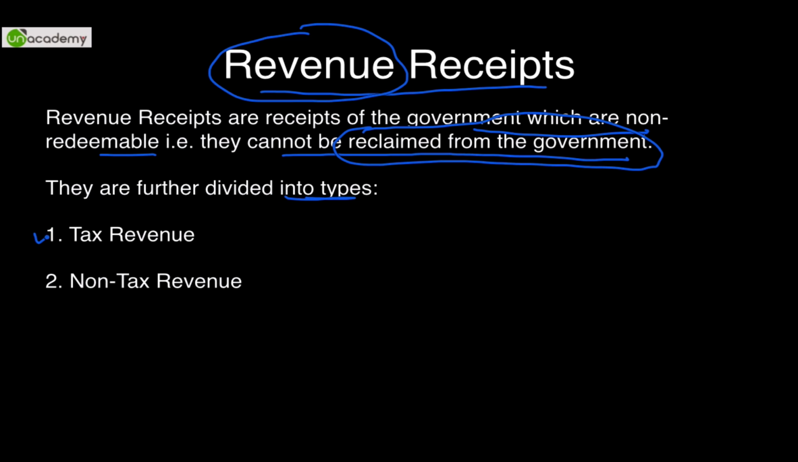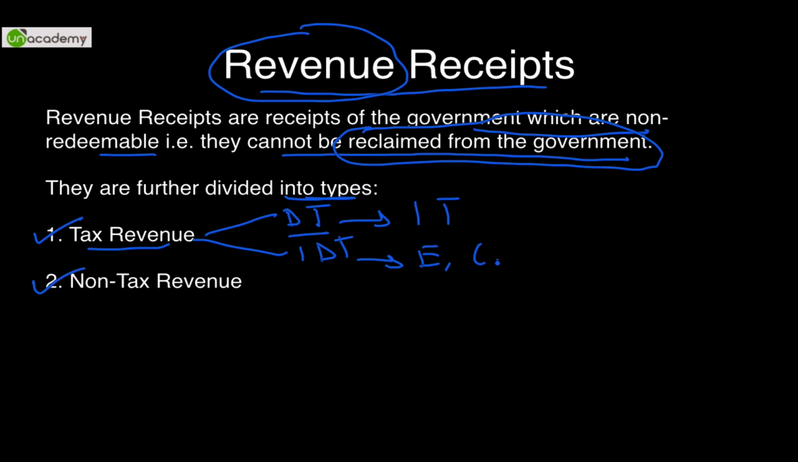First is tax revenue, second is non-tax revenue. Tax revenue: the government takes two types of taxes from us. First is direct tax and the second is indirect tax. Direct tax is income tax. Indirect tax is excise, customs, GST impending. All these things are tax revenues.